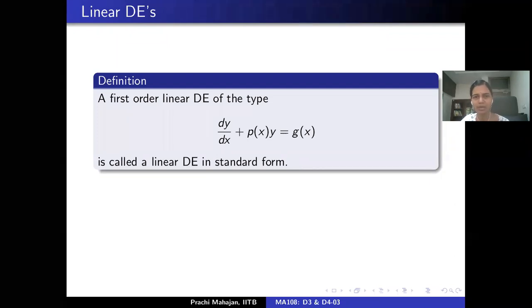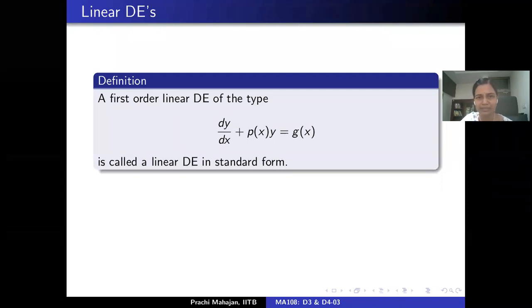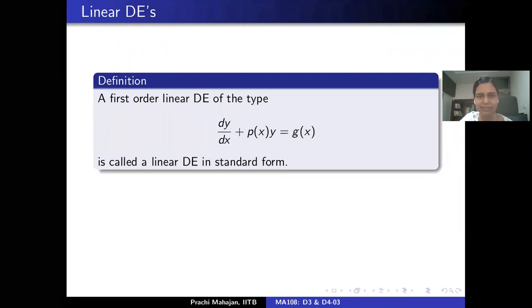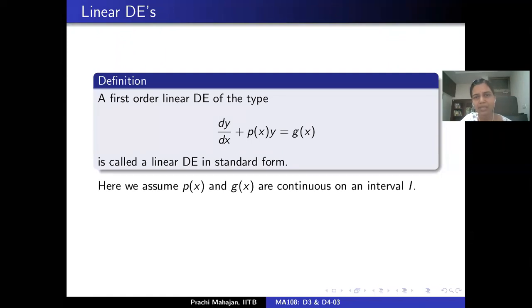Hopefully I'll be able to convince you in a couple of minutes. Everybody will agree with me that this is linear, right? In general, we will assume p and q to be continuous on some interval on the real line. Nice things happen in that case. You can integrate and things like that.